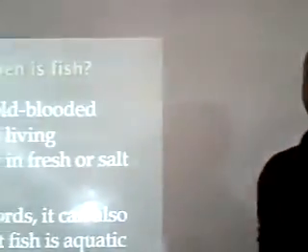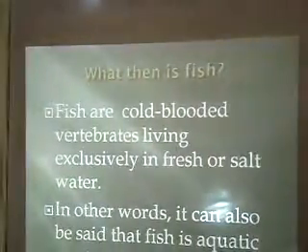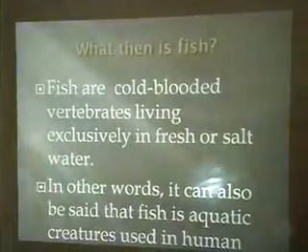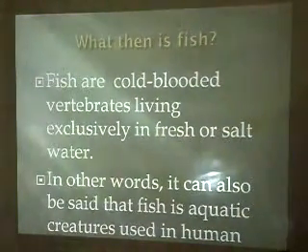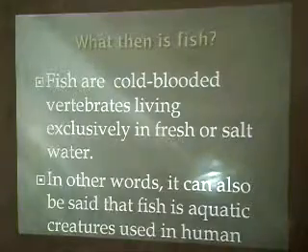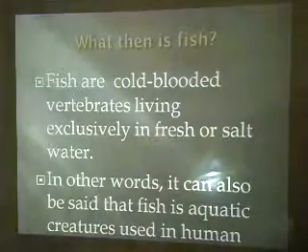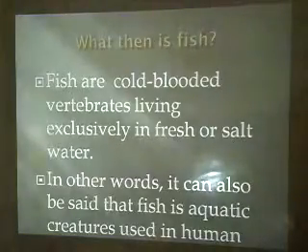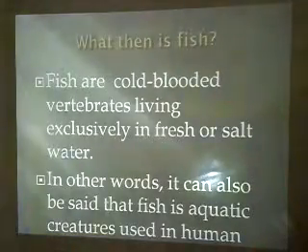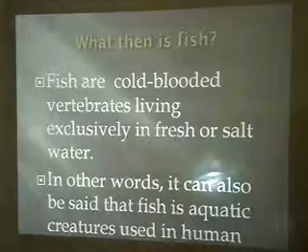Sea and river. So they are what? Aquatic. Once we say aquatic, we know that aquatic is water. Either sea or river is aquatic. So fish are aquatic creatures that serve as food for humans.